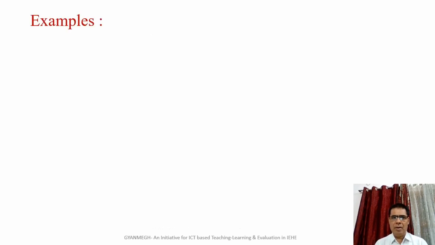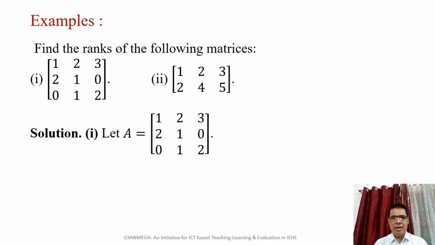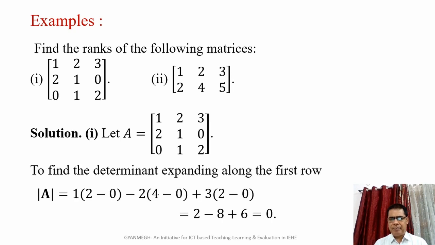Now we consider some more examples. Find the ranks of the following matrices. Solution of first example. We have the given matrix A be order 3 by 3. To find the determinant of this matrix A, expanding it along the first row, we get the determinant of A equal to 0.